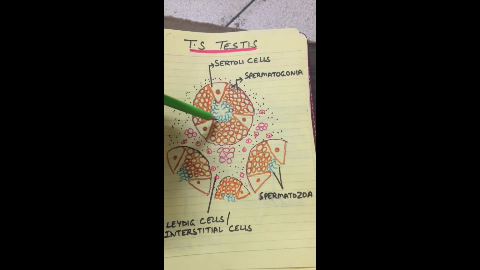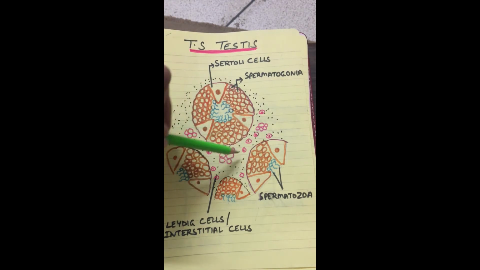And these spermatozoa are present in the inner core of the seminiferous tubules. The heads of these spermatozoa are embedded in the Sertoli cells to derive nourishment from them. Sertoli cells are also called nurse cells because they provide nourishment to the developing spermatozoa.